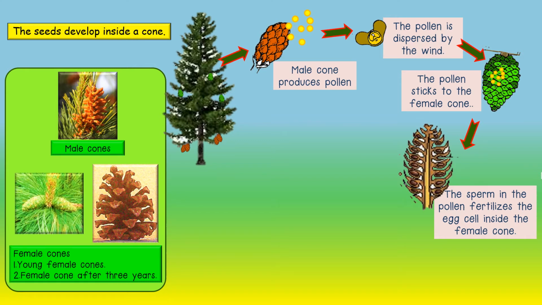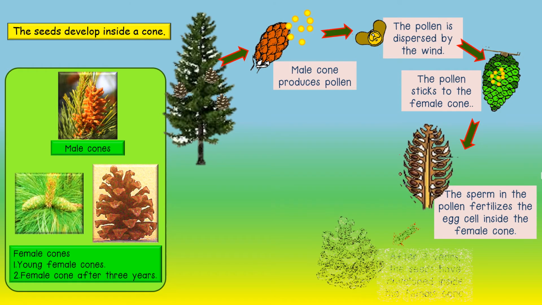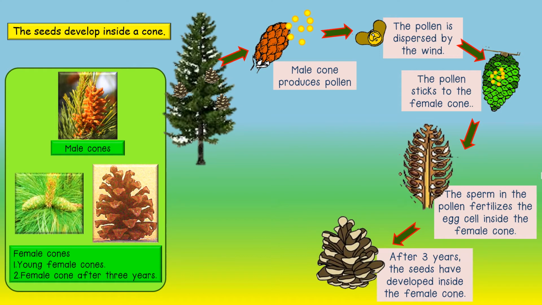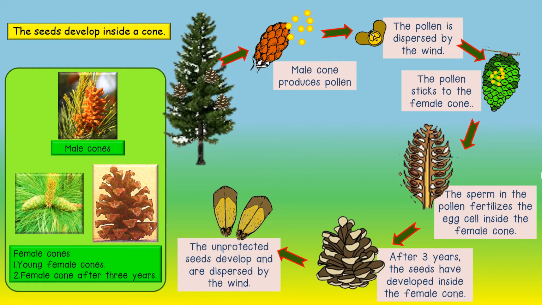After pollination, the function of the male cones has ended, and the male cones fall off of the tree. However, the seeds are developing in the female cone. The development of the seeds takes 2 to 3 years. In this time the female cone becomes woody and dry. The scales of the female cones open up. On each scale there are seeds. The seeds are unprotected because they are not surrounded by a fruit. The seeds have wings. The seed is dispersed by the wind. If the seed falls on good soil, it will germinate, and a new pine tree will grow.